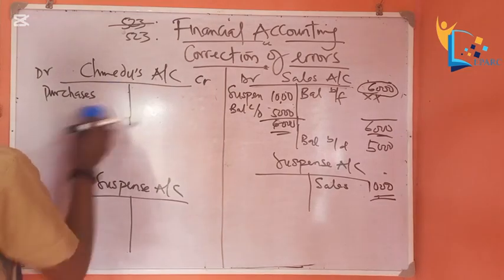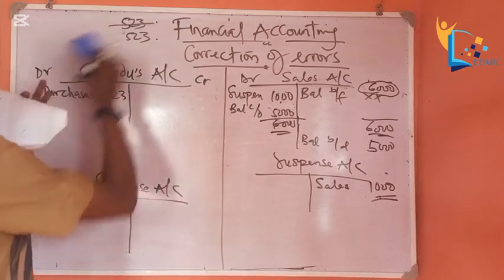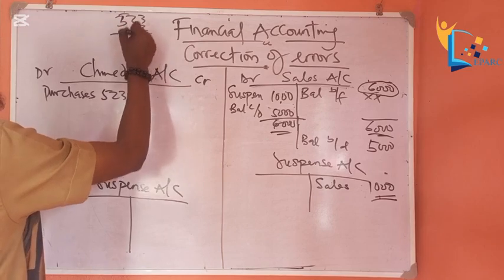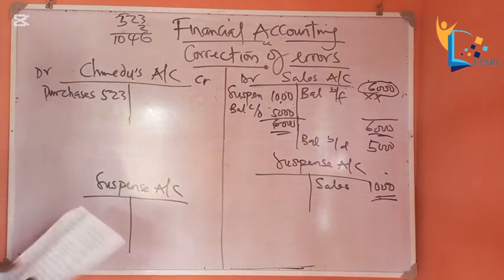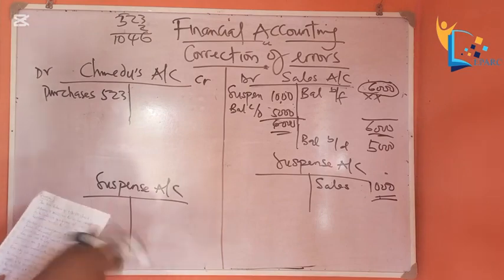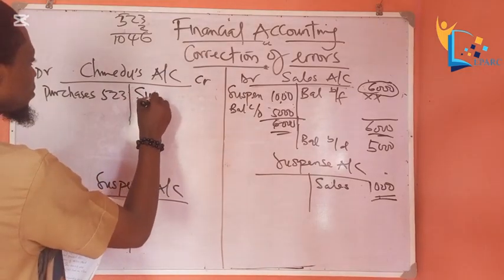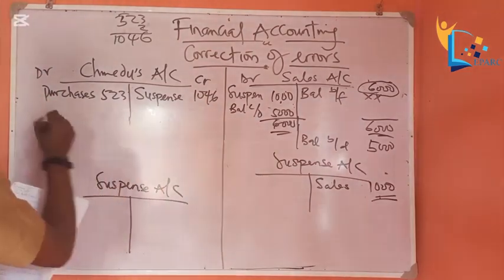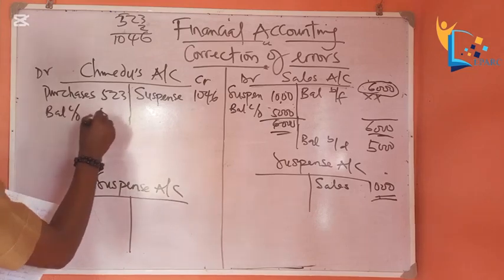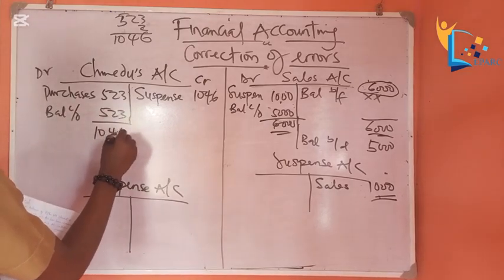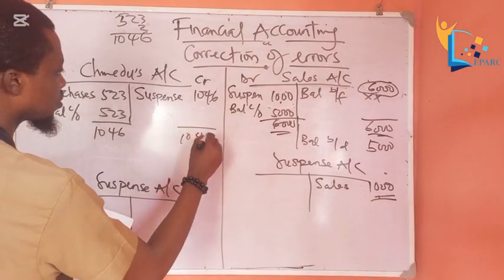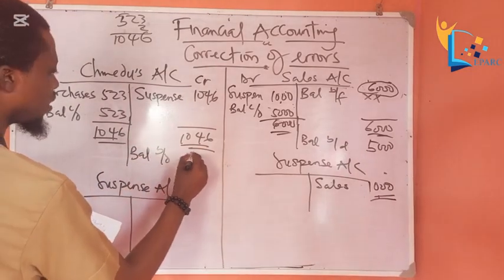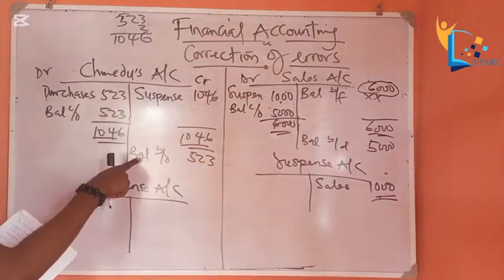Let's do the math. 523 times 2. 2 times 3, 6. 2 times 2, 4. 2 times 5, 10. 1,046. Okay? So we'll come here. Suspense, 1,046. Okay, so we have balance carried down, 523, and 1,046 on both sides. So we have balance brought down, 523. You see now, we have moved the money.